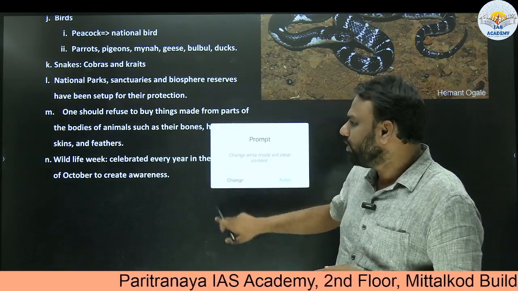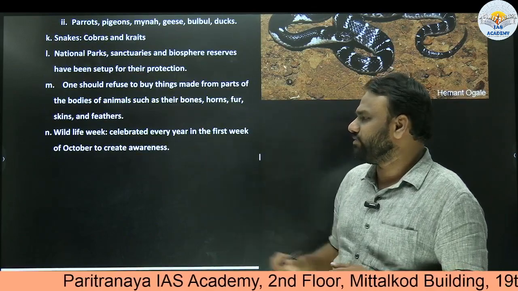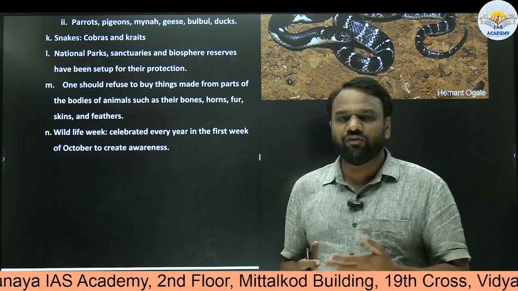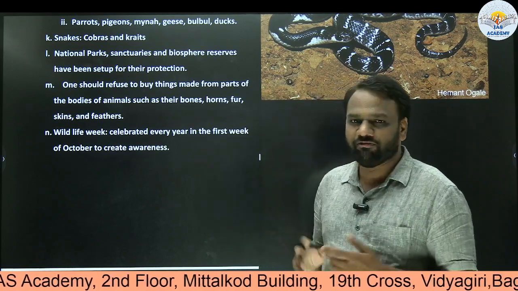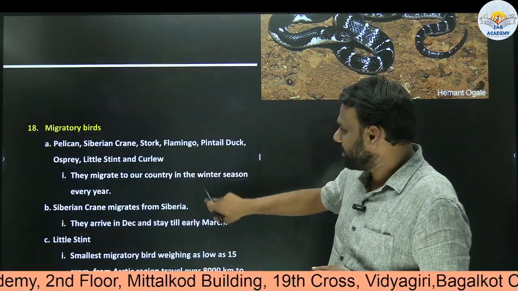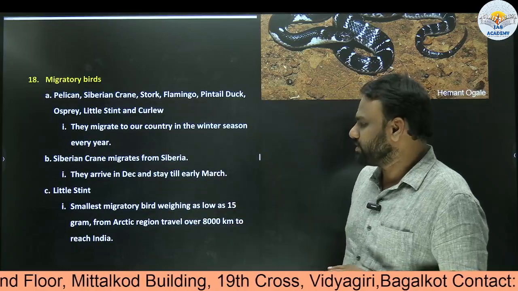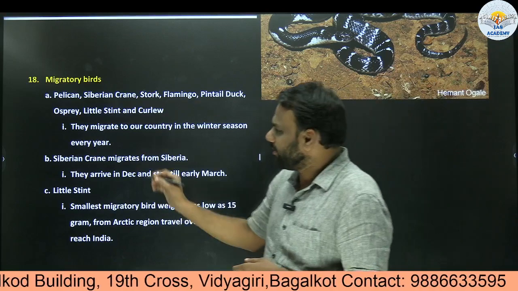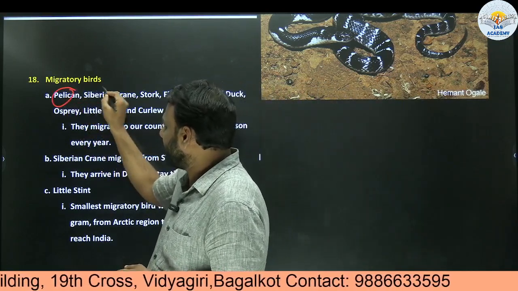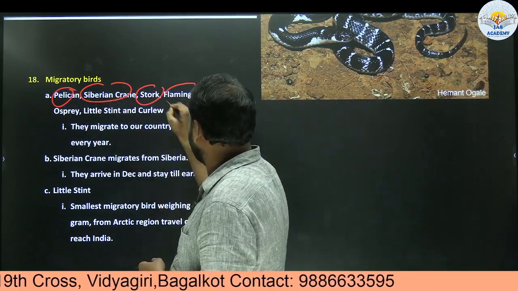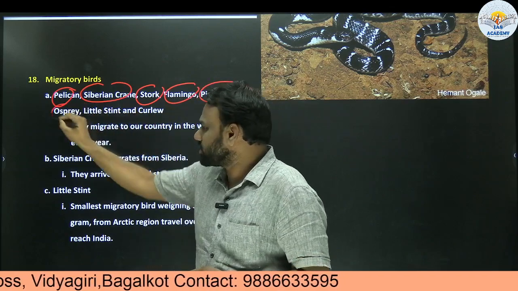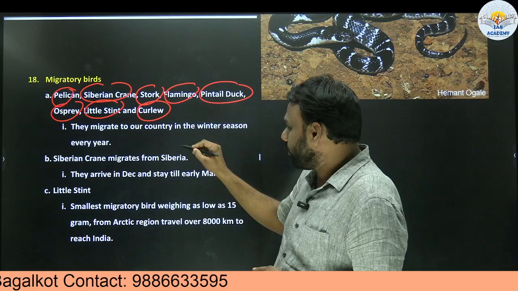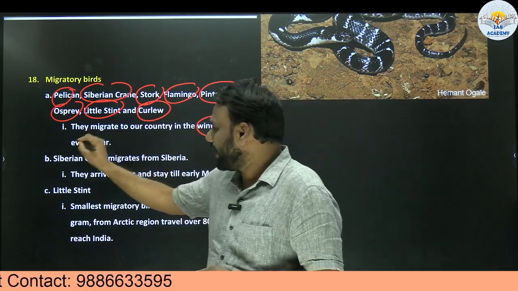Next, Wildlife Week, celebrated every year in the first week of October to create awareness. So out of curiosity, we should know that in the first week of October, every year we celebrate Wildlife Week. Next, migratory birds. So again, this is a very important topic. So here are few of the birds we have listed: pelican, Siberian crane, stork, flamingo, pin-tailed duck, osprey, little stint, and curlew. So they migrate to our country in winter season every year.